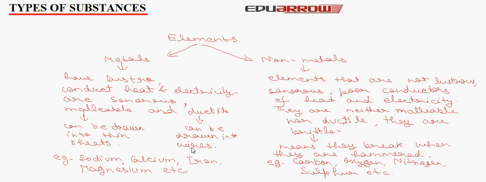The other category is non-metals. These are the elements that are not lustrous, not sonorous, they are poor conductors of heat and electricity, they are neither malleable nor ductile, they are brittle, meaning they break when they are hammered. Example: carbon, oxygen, nitrogen, sulfur, etc.